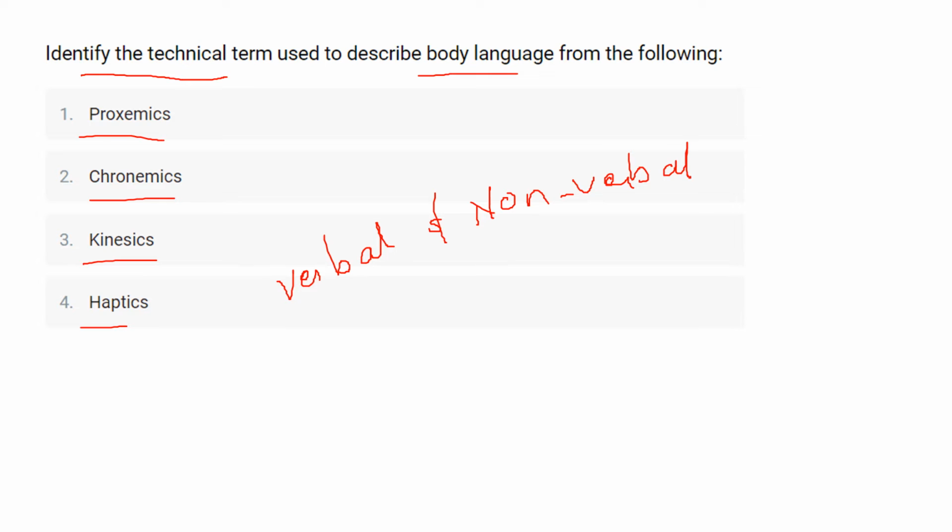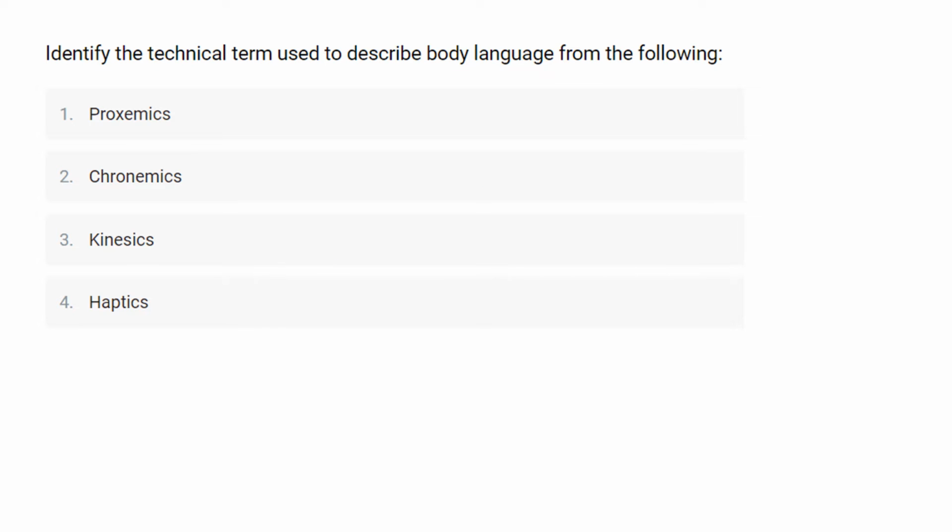So here verbal is where we use oral language, and non-verbal is where we use body language or different symbols. Okay. Now the non-verbal also includes appearance, facial expression, body language and kinesics. So the correct answer for this question is option number 3.